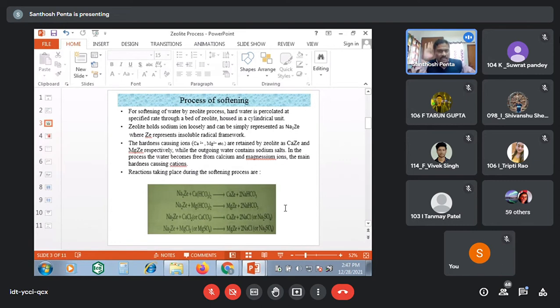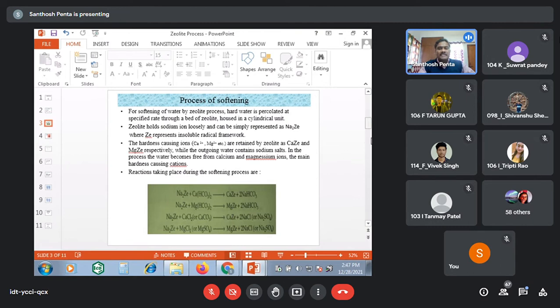Sodium sulfate is readily soluble in the water, existing as a soluble ion. Sodium chloride, soluble ion. Sodium bicarbonate, soluble ion. These are not at all contributing to the hardness, so those cannot create any boiler troubles. No problem. Similarly, if magnesium chloride is there, then what happens? That is converted into magnesium zeolite, then sodium chloride. So this is the chemistry.